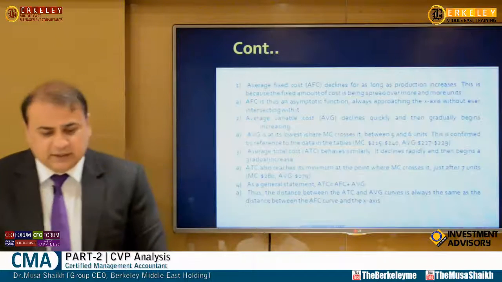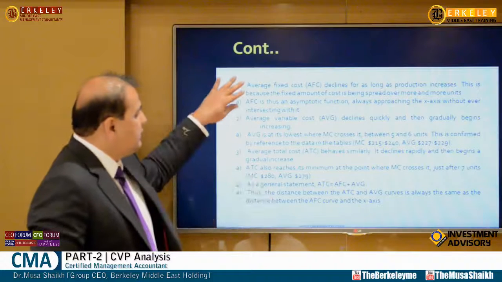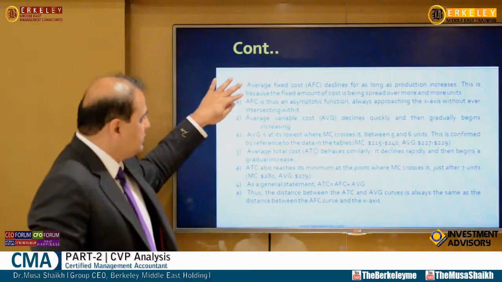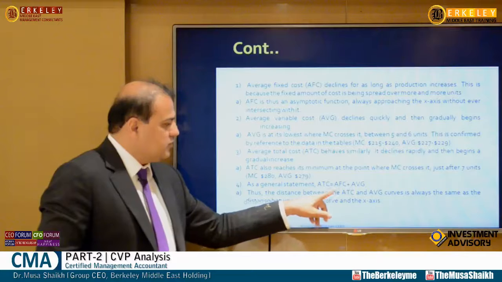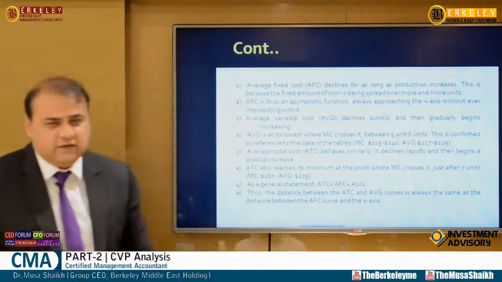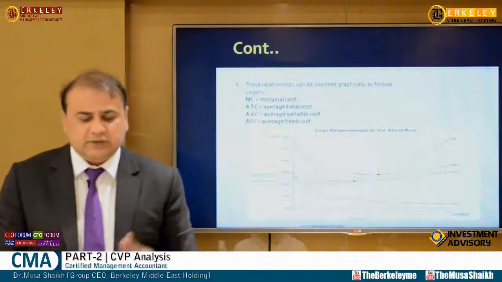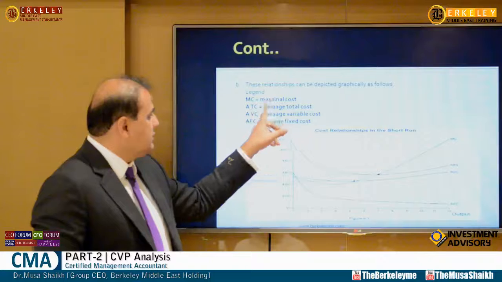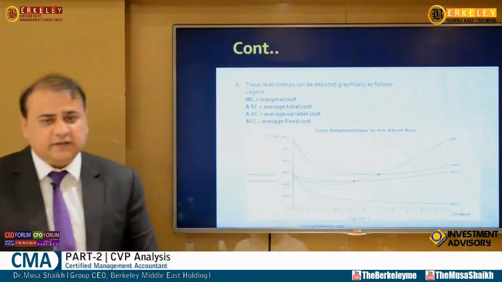This is what he explained in the graph in words, that average fixed cost declines as long as production increases. So I just explained you the same thing. He says average total cost is equal to average fixed cost plus average variable cost. So actually the diagram has been explained, and these are some terms like marginal cost, average total cost, average variable cost, and average fixed cost.